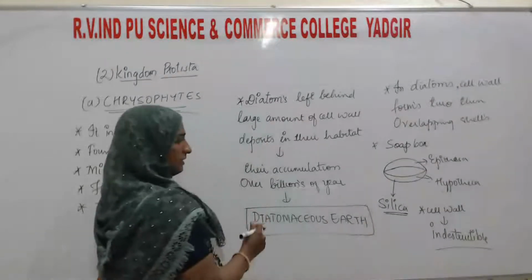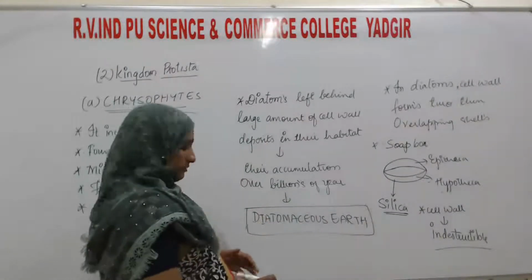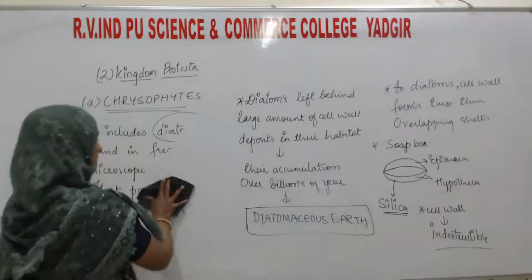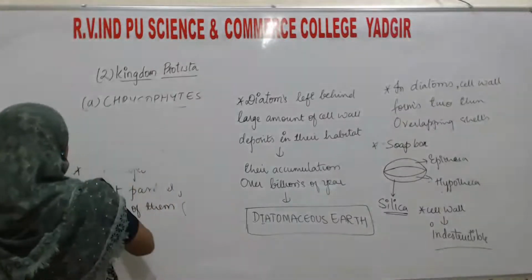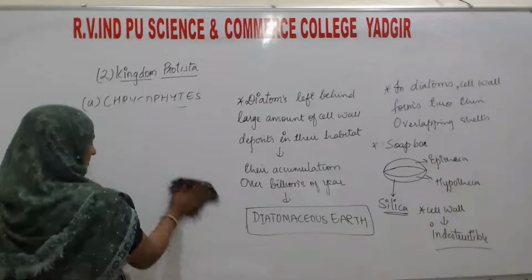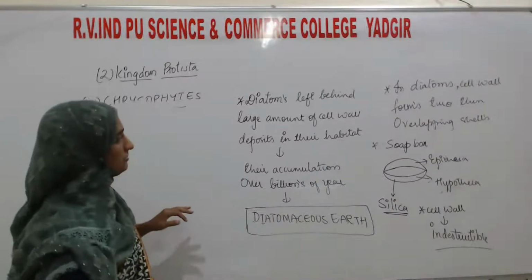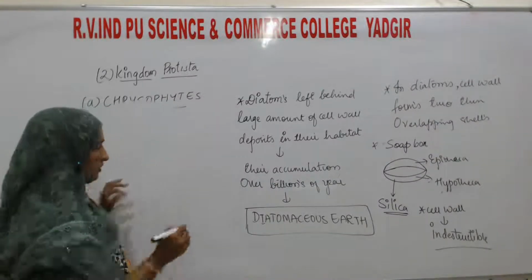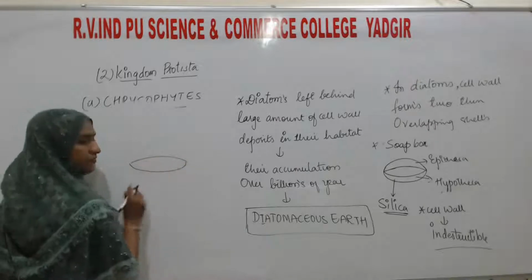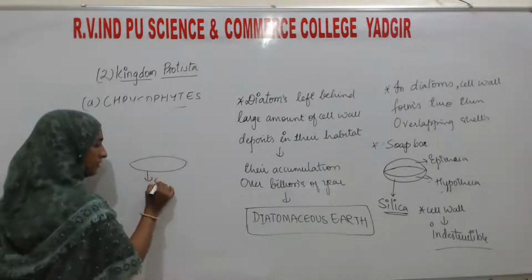See, now listen here. What happens: diatoms, I told you, this is the diatoms. Their cell wall will have the silica.